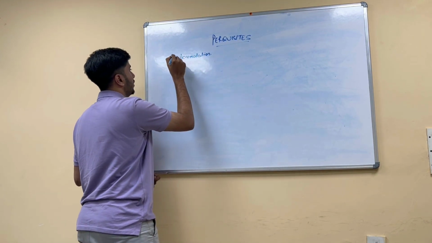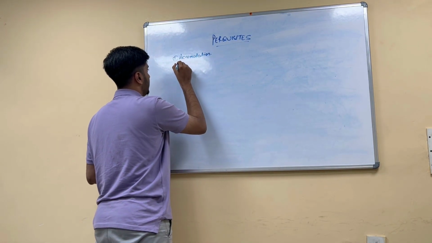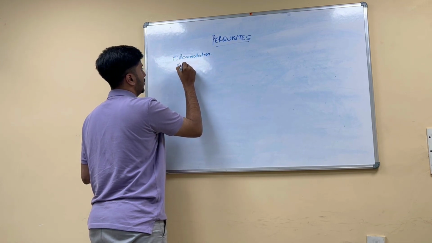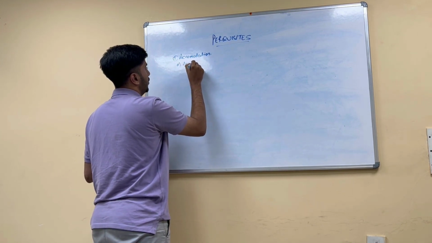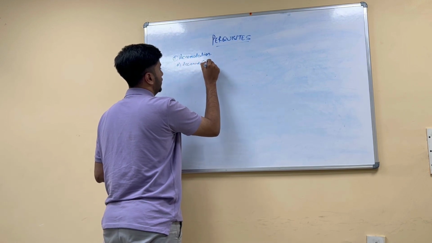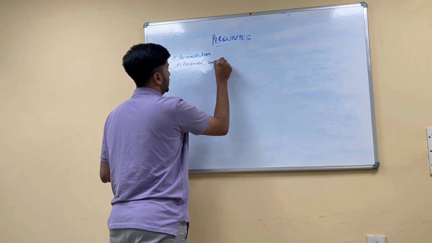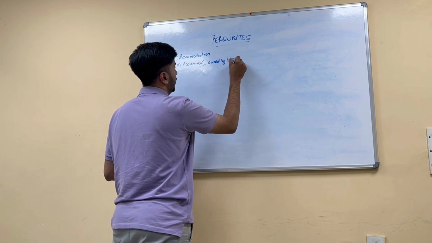So, I'll be talking about accommodation. The first point under accommodation is accommodation owned by the employer.